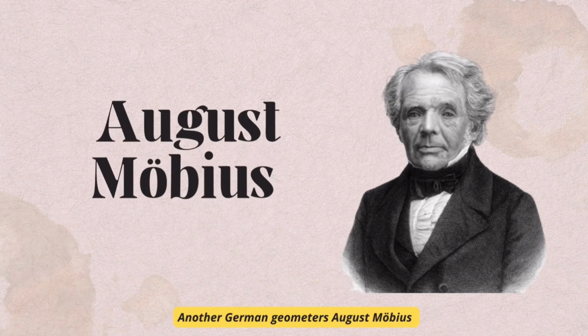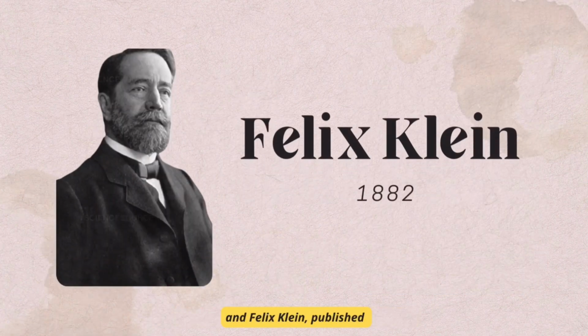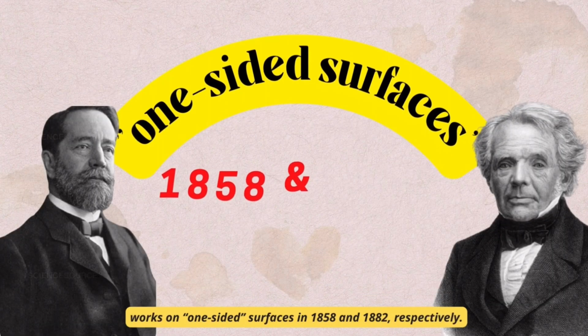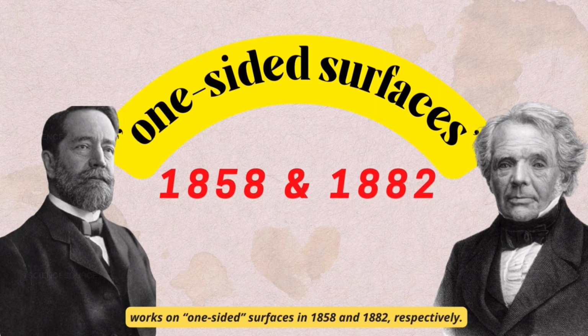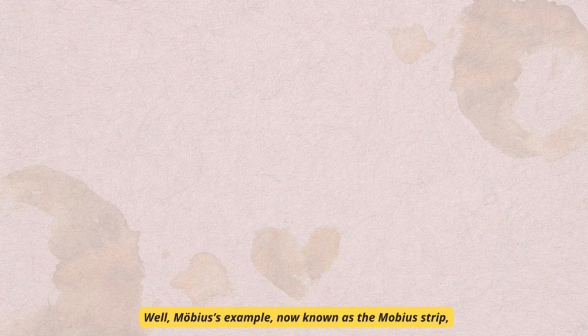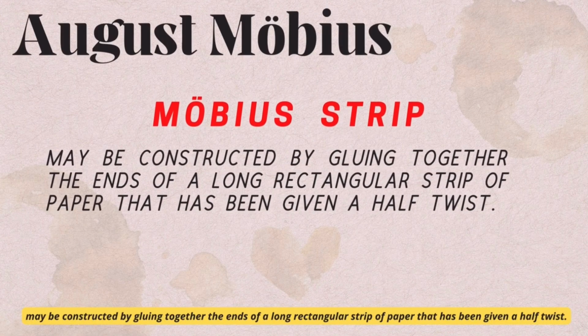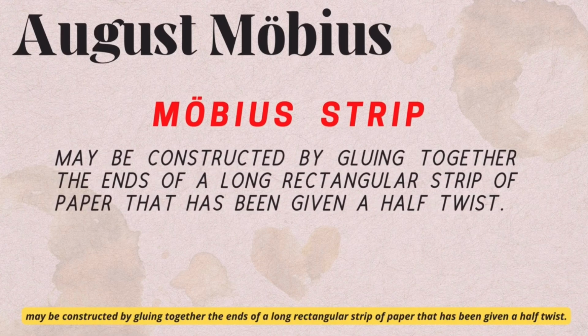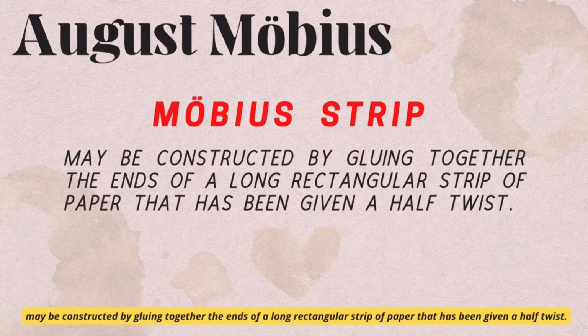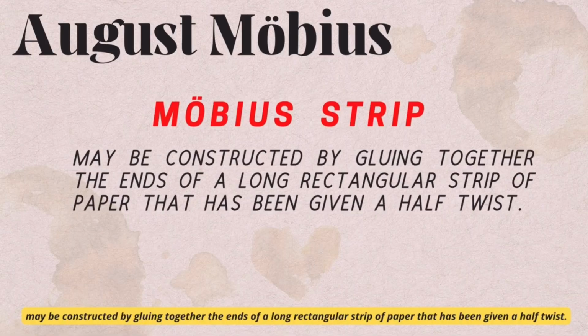Other German geometers, August Möbius and Felix Klein, published works on one-sided surfaces in 1858 and 1882 respectively. Möbius's example, now known as the Möbius strip, may be constructed by gluing together the ends of a long rectangular strip of paper that has been given a half twist.